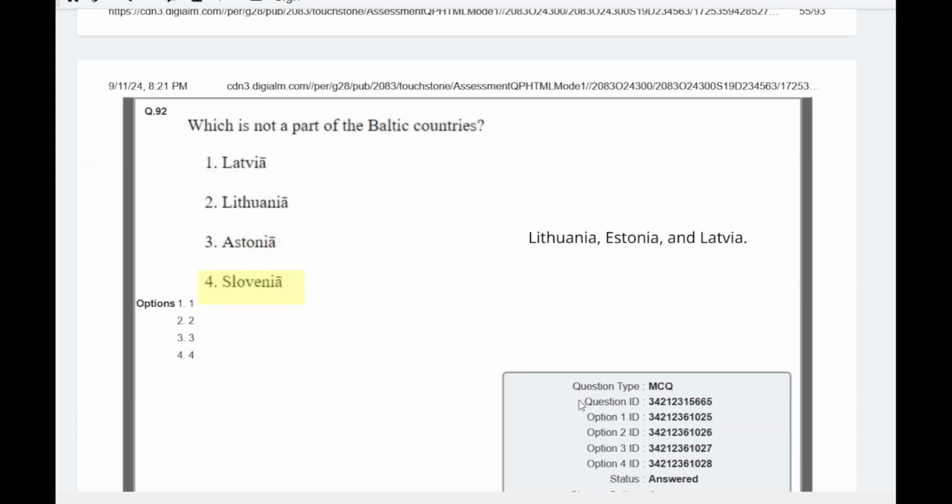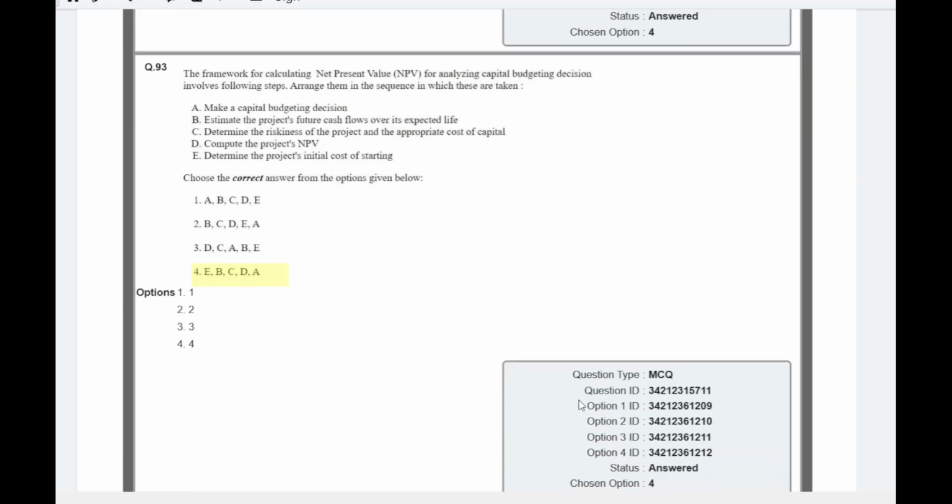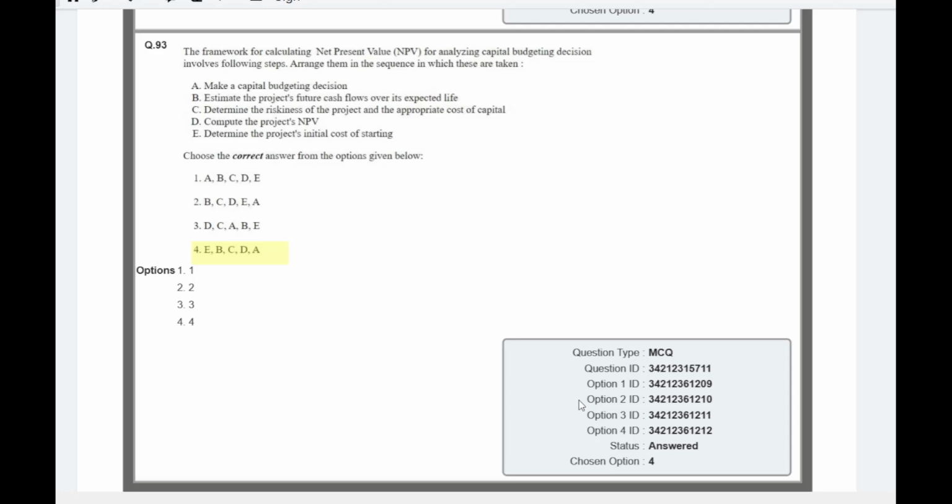Question number 42 is about Baltic countries. Three countries come under the Baltic nations, which are Lithuania, Estonia, and Latvia. Slovenia is not a part of the Baltic countries. Please remember the Baltic countries and the Nordic countries, all these countries are important.